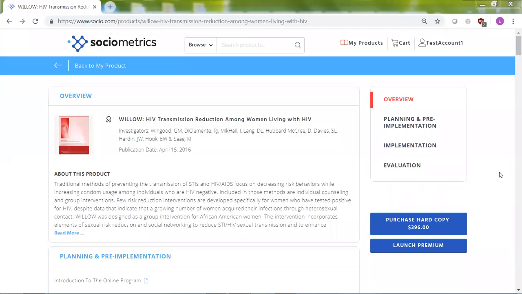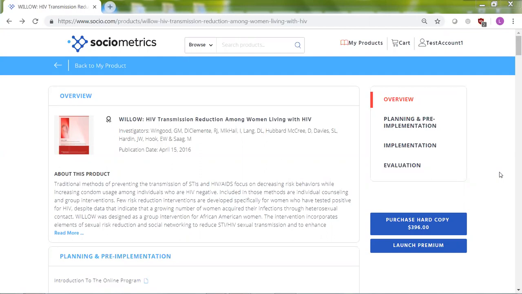Hi everyone, today we are going to demo EBI Premium, which is a web and tablet application that will transform the way that you implement and evaluate evidence-based interventions, or EBIs. So at Sociometrics, we offer digital subscriptions to many different EBIs that have been proven to promote healthy behaviors and decrease risky behaviors. So educators and health practitioners can use those EBIs to make a difference in their communities.